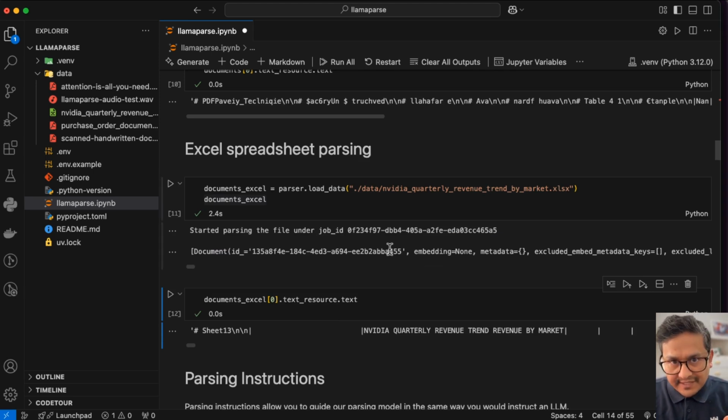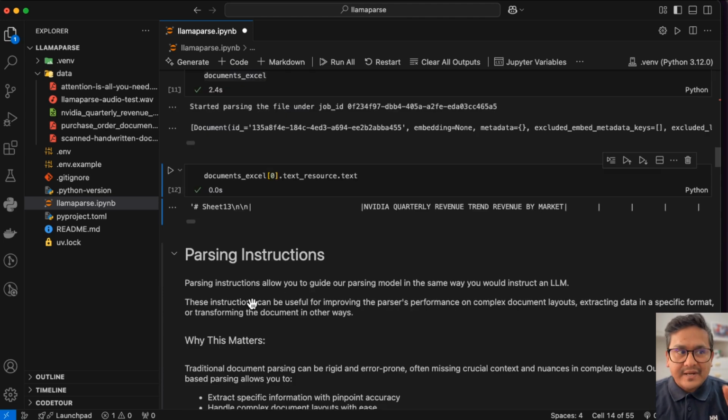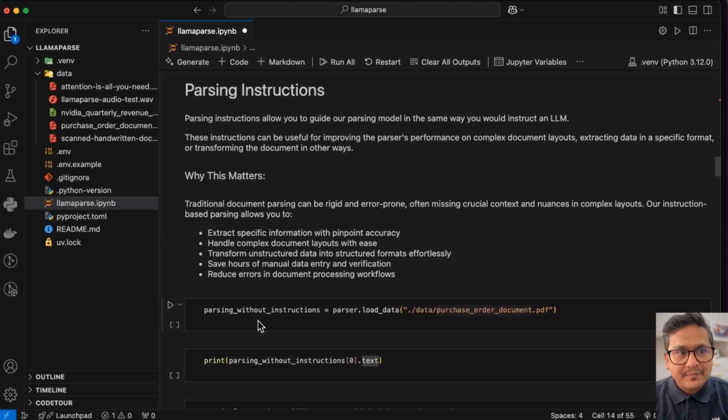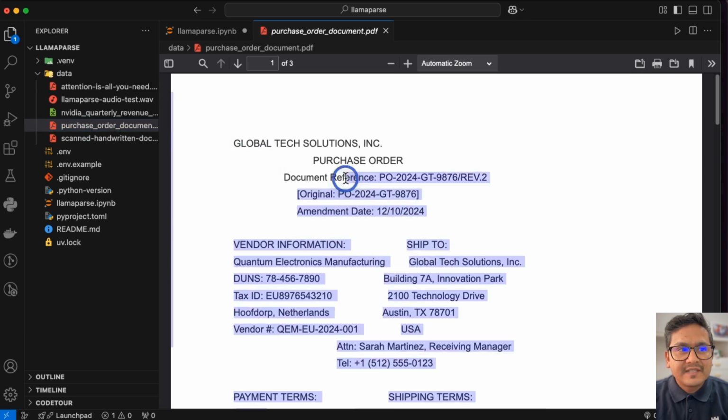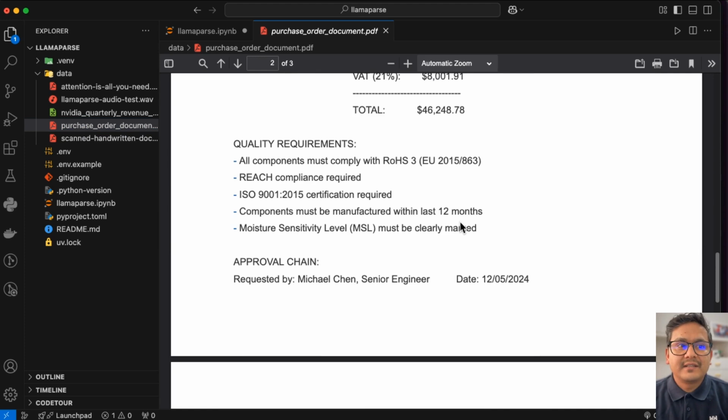So if you want to have better parsing than before, you can have different modes provided. The parsing instructions is next. So parsing instructions, as I said before with one example already in the UI, better parsing instructions you can just pass into a parser and it handles it properly, right? Again, the purchase order document. So this is just a simple example of the purchase order PDF. It is in different formats and all the different things in the PDF, right?